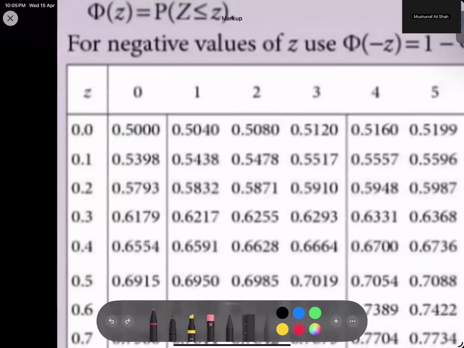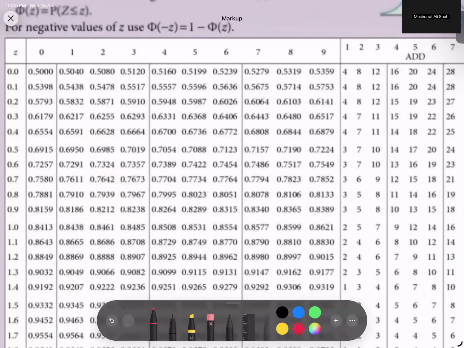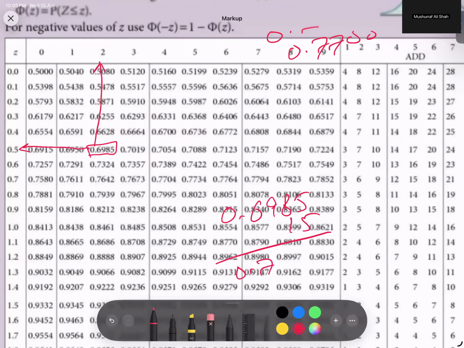0.77 probability, or you can say 0.77 means 7700. So check it: 0.76, 73, 69, 79. Okay, this is crossing, and this with this is in a limit. So I will take from here 0.5, from here 2, but how much do I have to add here? I will add 15 here. Wait a minute, no. It gives you 70 only.